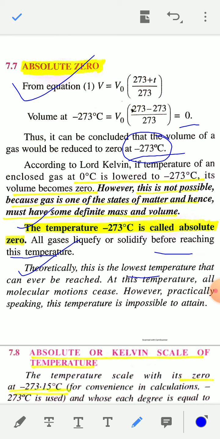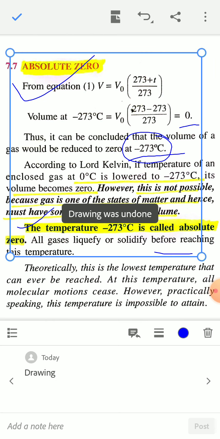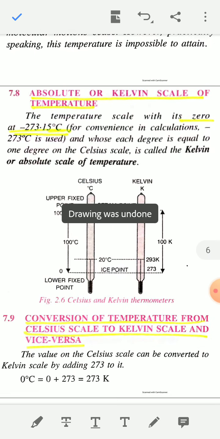At this temperature, all molecular motion ceases. However, practically speaking, this temperature is impossible to attain. Theoretically, at minus 273 degrees Celsius the volume of all gases becomes 0, but practically it is not possible to attain this temperature.